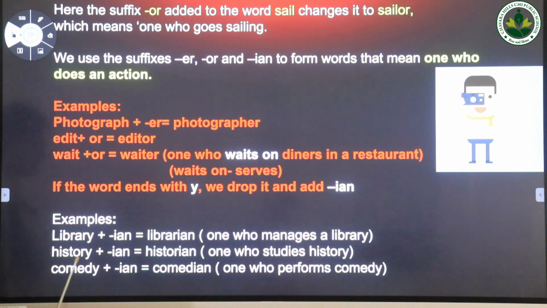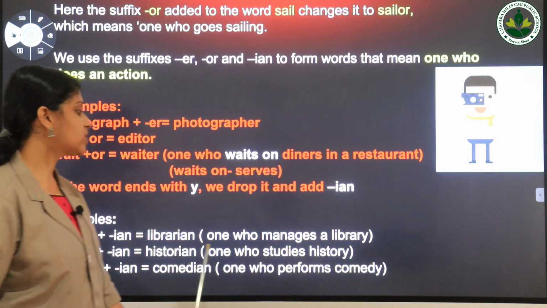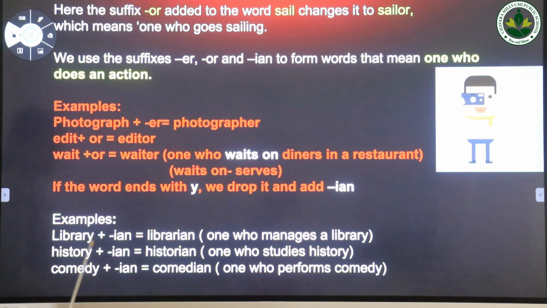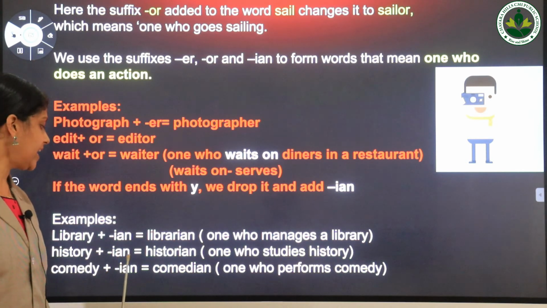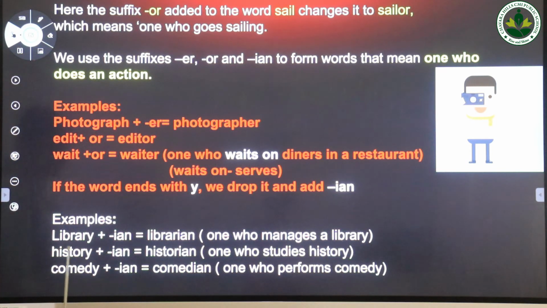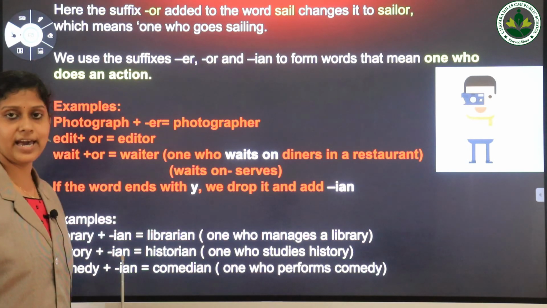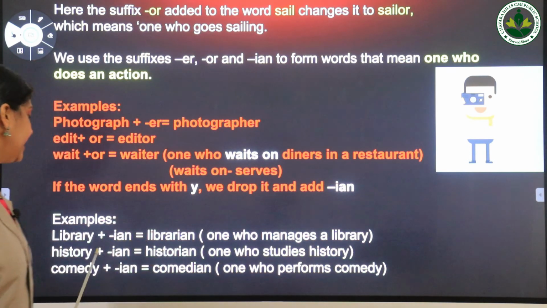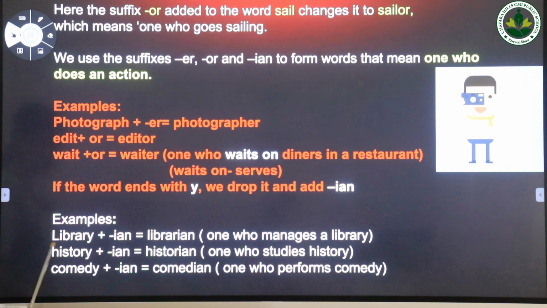Next one, history, then historian. Historian means one who studies history. Here the word historian is formed by adding the suffix ian to the word history. Here the letter y is replaced by the suffix ian. Look at this word again, history. What is the spelling? History. The last letter y is replaced by the suffix ian, so we get a new word.